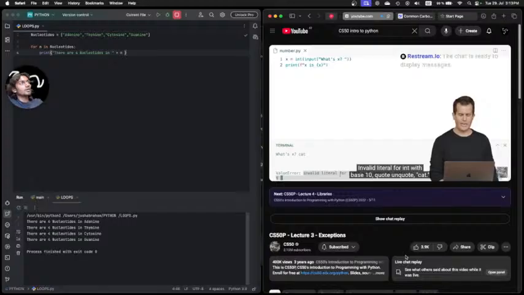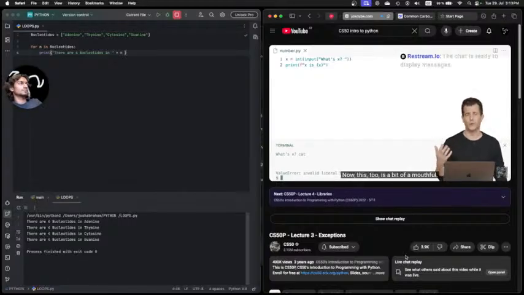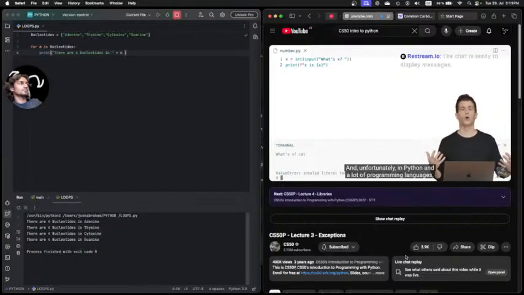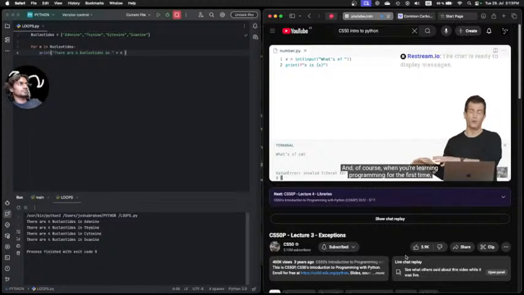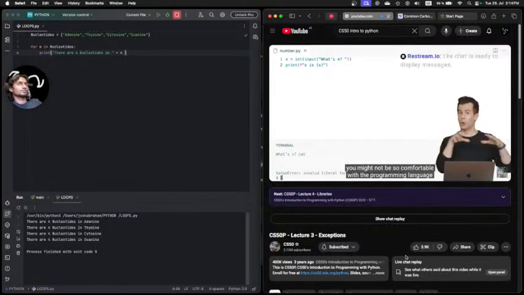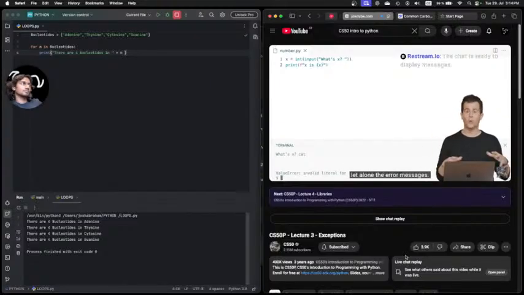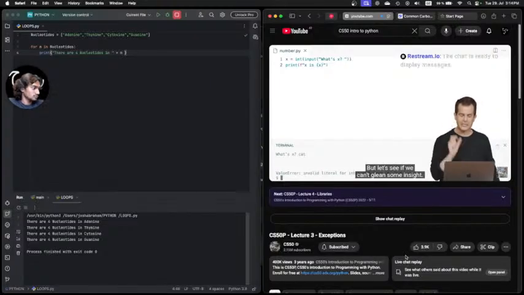Invalid literal for int with base 10, quote unquote, cat. Now, this too is a bit of a mouthful, and unfortunately in Python and a lot of programming languages, the error messages are written for pretty comfortable programmers. And of course, when you're learning programming for the first time, you might not be so comfortable with the programming language, let alone the error messages. But let's see if we can't glean some insight.